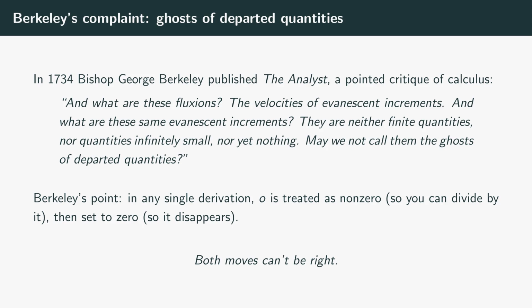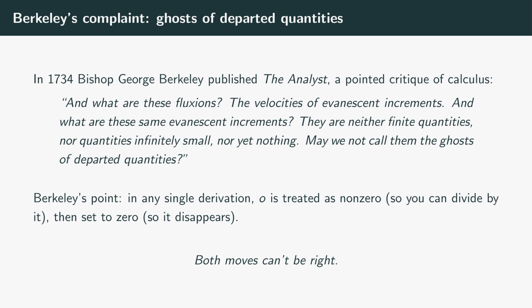The sharpest critique of early calculus didn't come from a mathematician. It came from a philosopher who happened to be a bishop. George Berkeley, in 1734, published a short and surgical little book called The Analyst, and his point was almost embarrassingly simple. He looked at Newton's derivation and asked one question: is this quantity 0 or isn't it? In the middle of the calculation you treated it as non-zero because that's the only way you could divide by it. Then at the end you set it to 0 so it would conveniently disappear. So which one is it?